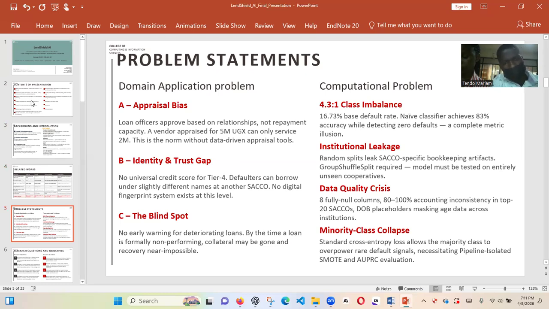And then identity and trust gap. No universal credit score for Tier 4. So defaulters can borrow here and then run to the other side, and then they also go and borrow again. They default, they run somewhere else.